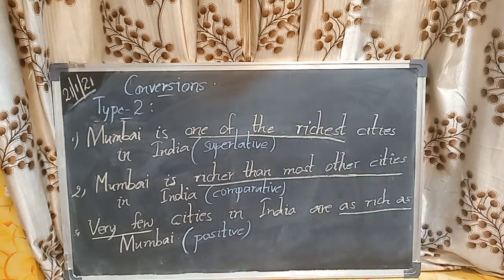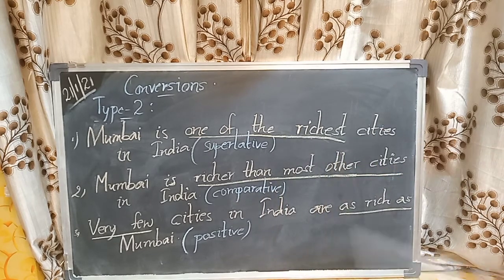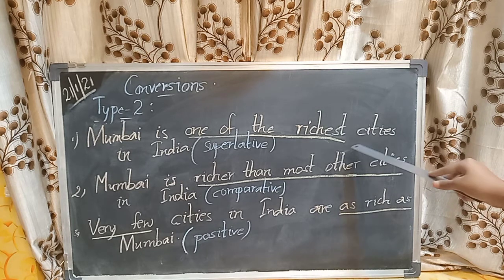This is superlative because here we are getting "the" and here we are also using "est". So it is superlative. As it is one of them, we are using "one of the richest cities". Here we have to use "s" because in all the cities it is one of them. So we have to use "richest cities". We should not use "richest city".